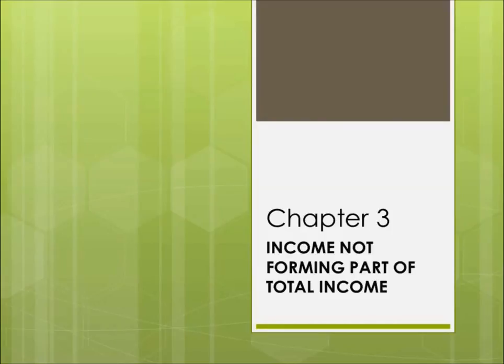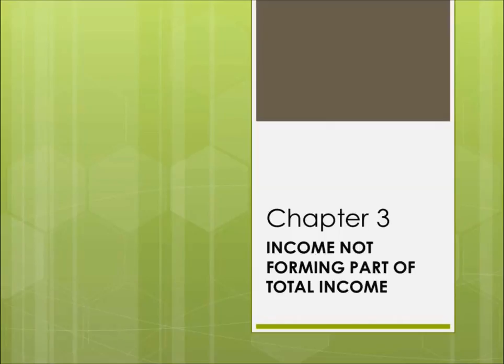Today we are going to start a new chapter, that is income not forming part of the total income. In our subject of taxation, the calculation of income tax payable revolves around the calculation of total taxable income. So first of all, we have to calculate the total taxable income, and only then can we calculate the income tax payable on that.